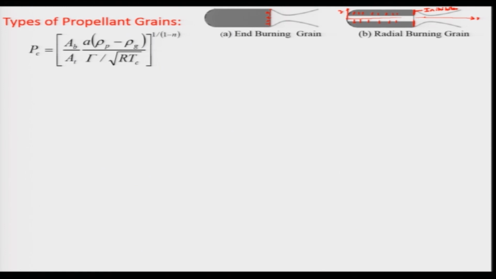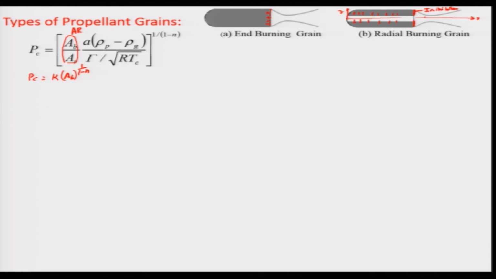We have also seen that the steady state chamber pressure depends on this area ratio, as I told earlier, and it depends on the temperature ratio and 1 by n. We are keeping everything constant, including the throat area. That means P c is basically a function of, I can say this is constant, A b to the power 1 over 1 minus n.